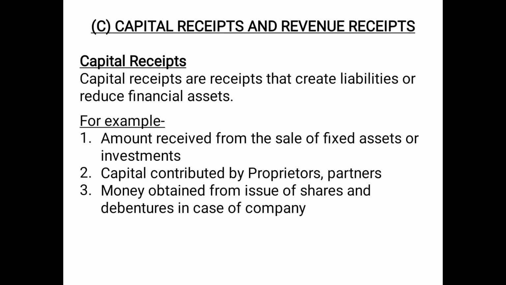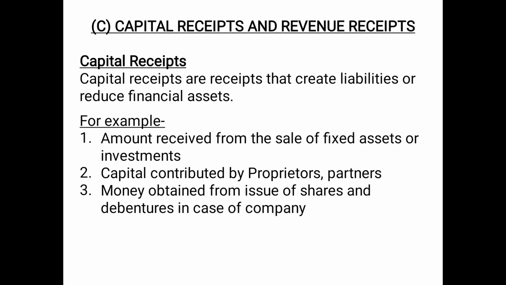Then capital receipts and revenue receipts. So capital receipts are receipts that create liabilities or reduce financial assets. Any type of money received by a business because of which there is an increase in liability or reduction in financial assets will be treated as a capital receipt. For example, if a business has taken a loan, no doubt the money will be received, but it is giving rise to a liability because you are taking a loan. So therefore it will be treated as a capital receipt.